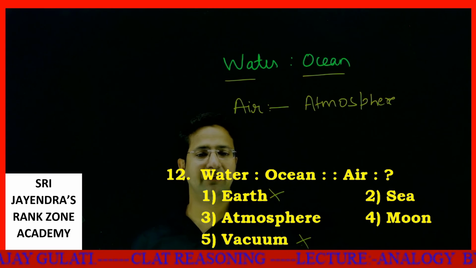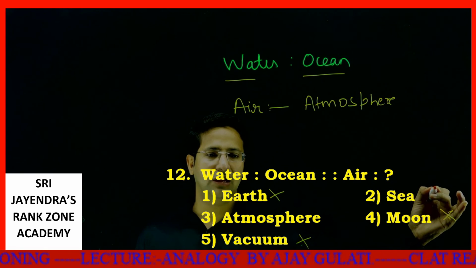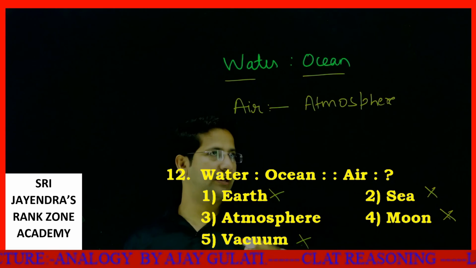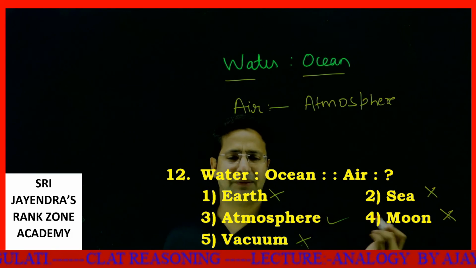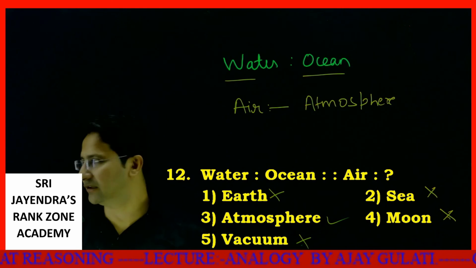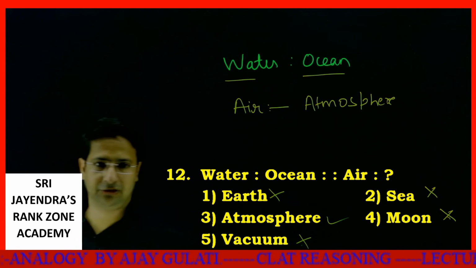Vacuum is something within which there is nothing. Moon is absolutely illogical. Sea is anyways related to water, so there cannot be any relation with the air and sea. The only thing left is atmosphere, and that is a precise answer actually. Okay, dear students, I hope this far things are very clear to you. Let's move ahead.